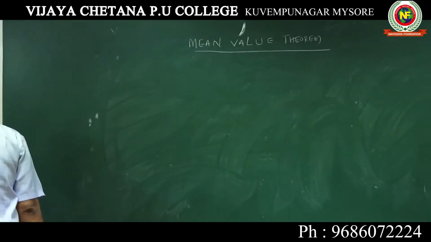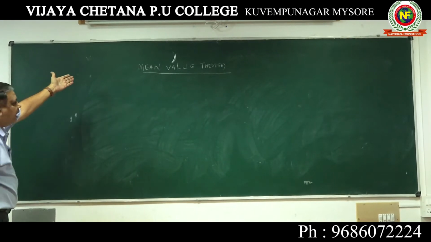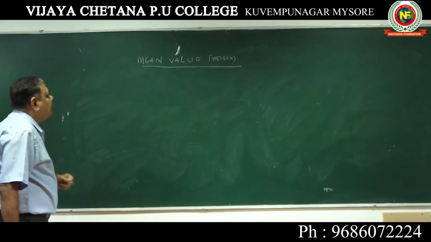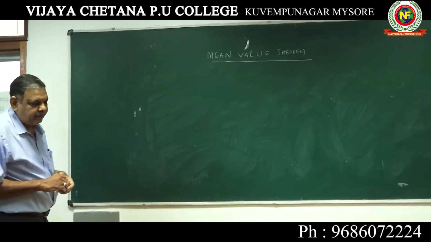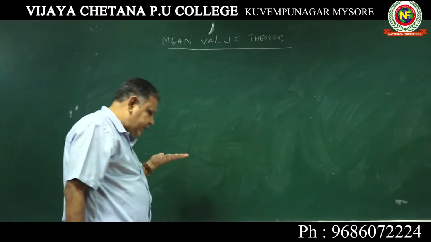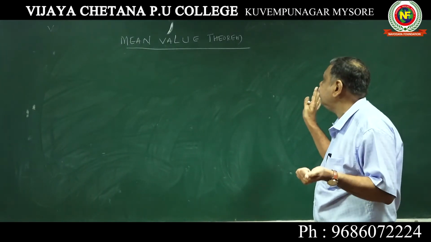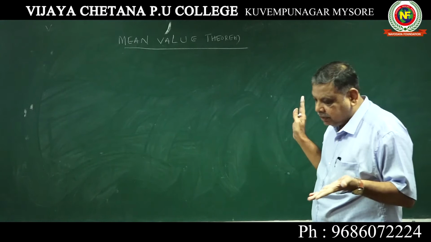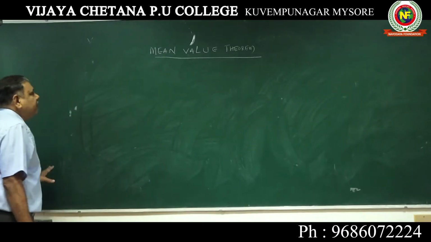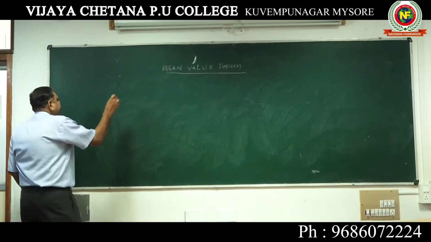But unfortunately we ignored certain things, and the Greek fellows claimed that they had found out this theorem. This was already there in India in our Veda. Now it is the mean value theorem. You can take down the definition of the mean value theorem, but I told you 99% a problem will be asked and not the definition. But we cannot rule out that they may ask the mean value theorem definition. So far they have asked only problems on Rolle's theorem and mean value theorem. Okay, take the definition.